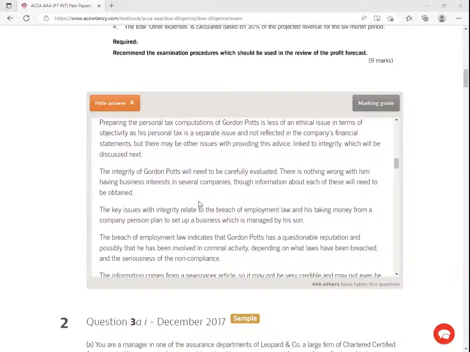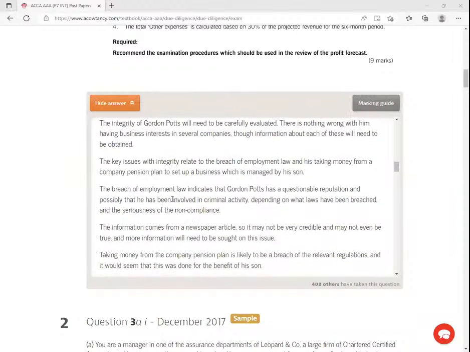The integrity of Golden Reports will need to be carefully evaluated. There's nothing wrong with him having business interests in several companies, though information about each of these will need to be obtained. The key issues with integrity relate to the breach of employment law and his son, and his taking money from a company pension plan to set up a business which is managed by his son. The breach of employment law indicates that Golden Reports has a questionable reputation and the possibility that he has been involved in criminal activity, depending on which laws have been breached and the seriousness of the non-compliance.